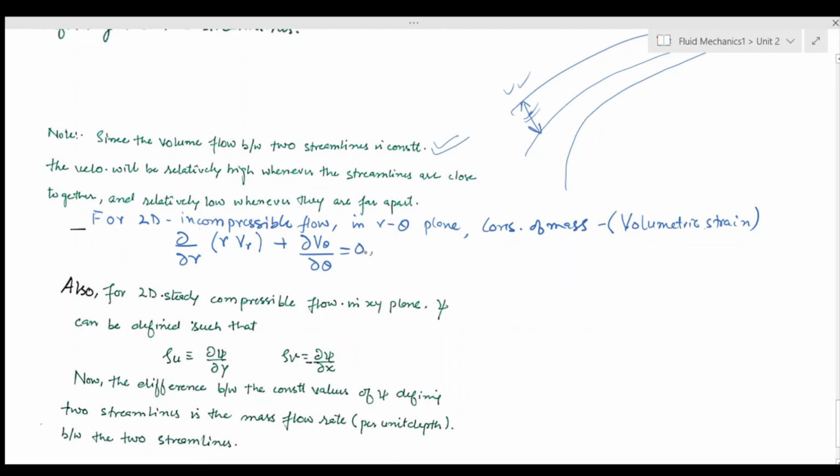When I was saying it's an axisymmetric flow, it is changing with respect to r or theta, but along the direction of x it is not changing.